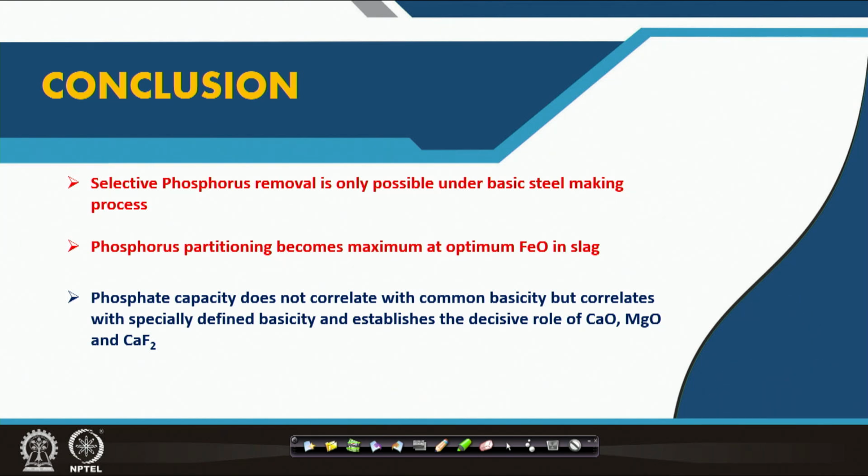Manganese oxide is also there, but it is not equal to CaO and CaF2. MnO and FeO have no role to play as far as the retention capacity of the slag for phosphorus is concerned. But FeO obviously plays a role as an oxidizing agent, so that thing has to be made clear.